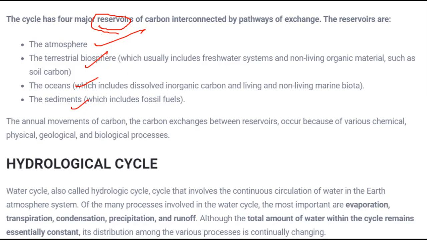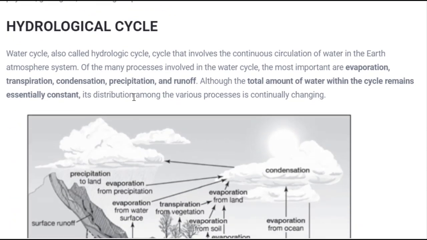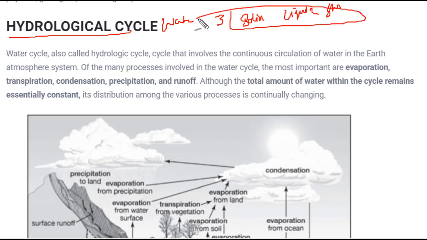Next is an important and very simple cycle, and you might have been studying this cycle right from the beginning when you started studying science. This is the hydrological cycle, or in simple terms, the water cycle. So in the water cycle, what will happen? Water will change its state from one state to another. We know matter has three states: solid, liquid, and gas. These are the three states of any matter. If we understand scientifically how and why they change form, and what the causes of the change are, then we will easily understand the hydrological cycle.